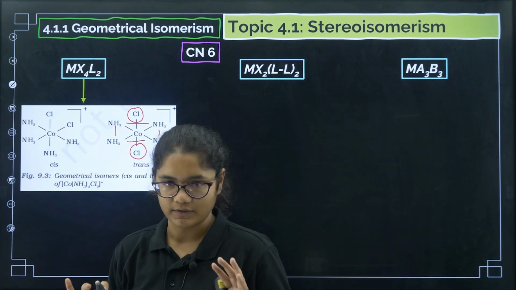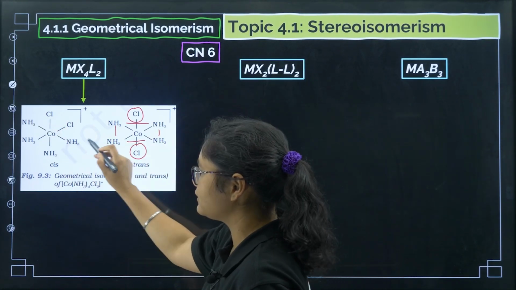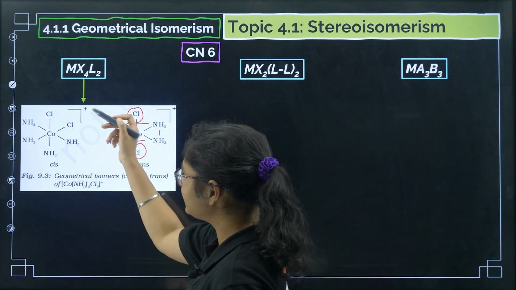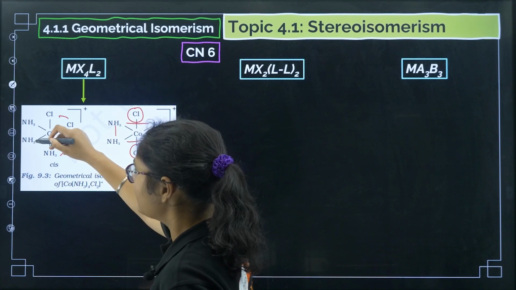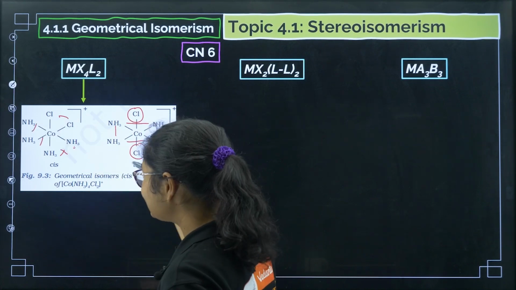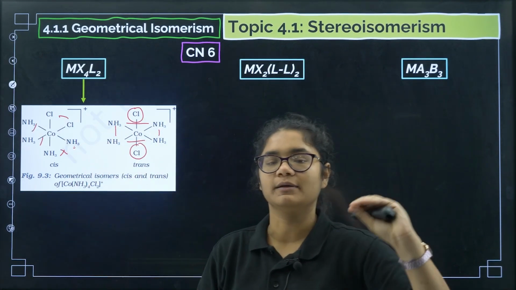Any other geometry apart from this will be called cis. You can put chlorine anywhere except opposite. Except this geometry, whatever you draw will be counted as cis.